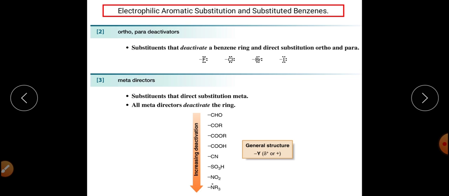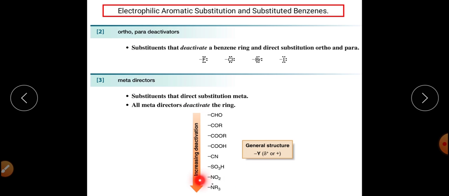And the third category is meta directing and deactivating. Meta directing groups are those which have a minus R effect. CHO group is there, COR group is there, COOR group is there, carboxylic acid group is there, CN, sulfonic acid, NO2, NR3.